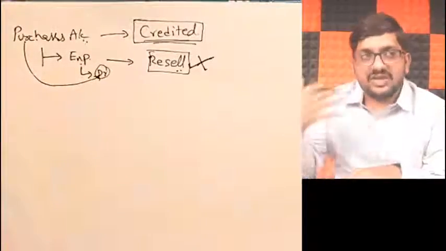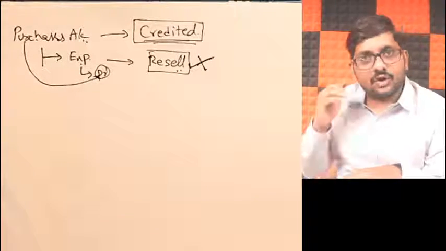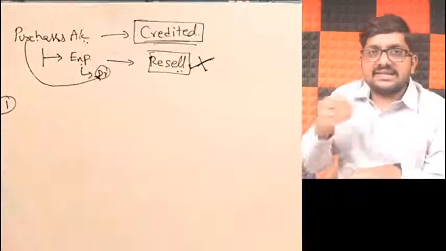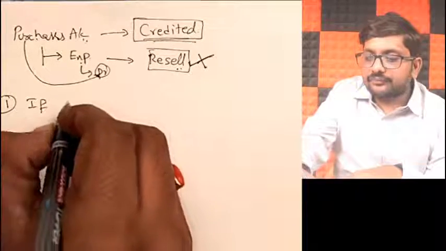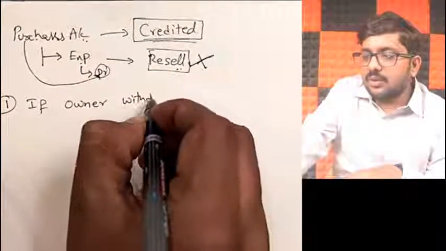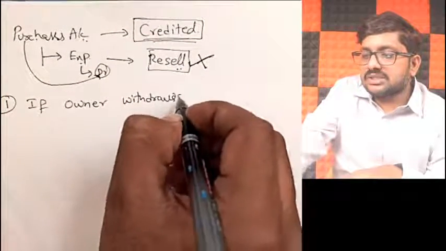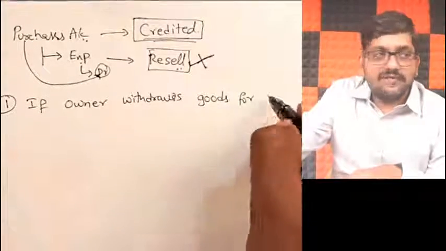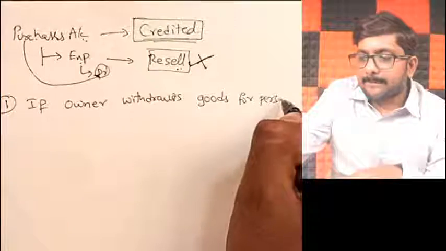Got it, friends? What are those cases? My first case, for example, if the owner withdraws goods for personal use.